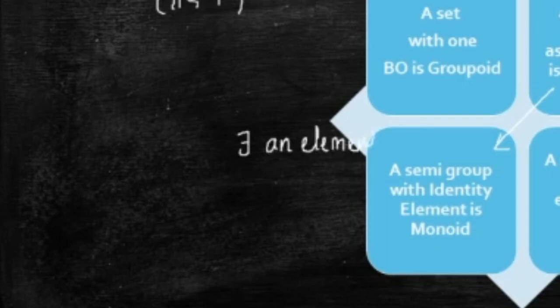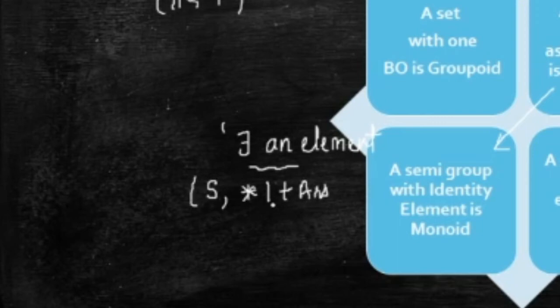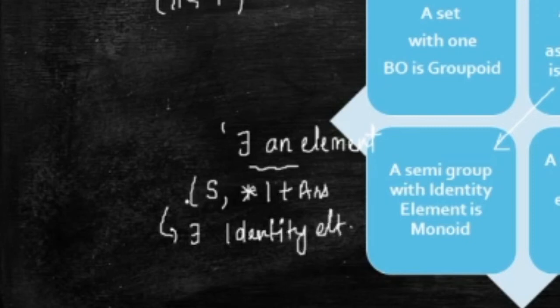For identity, the very first phrase was there exists an element. So if you are given a set with a binary operation that is associative, and along with these there exists an identity element, we say that such a structure is a monoid.